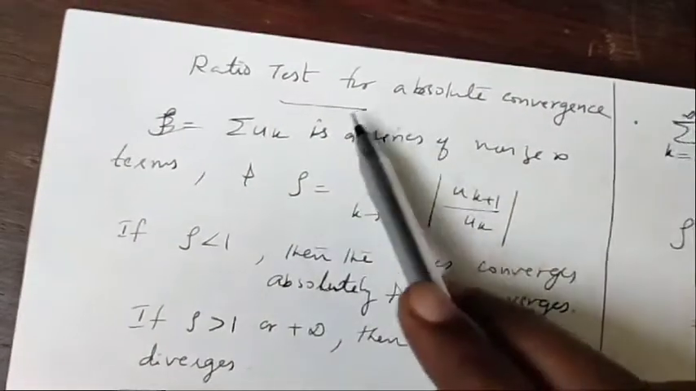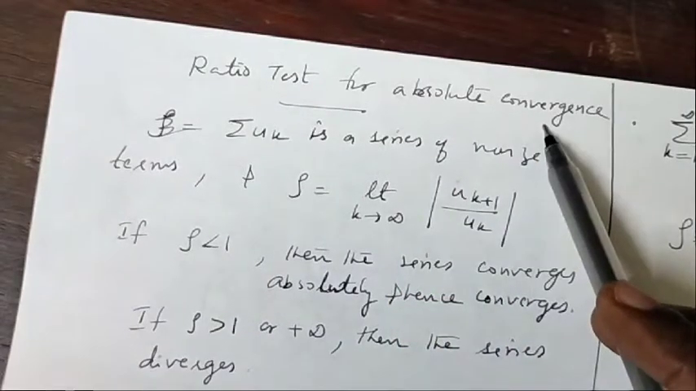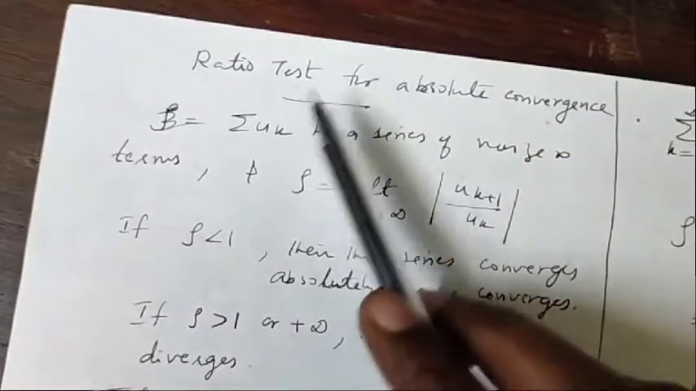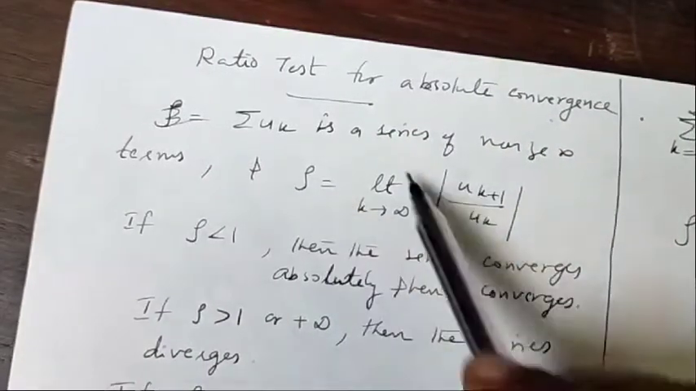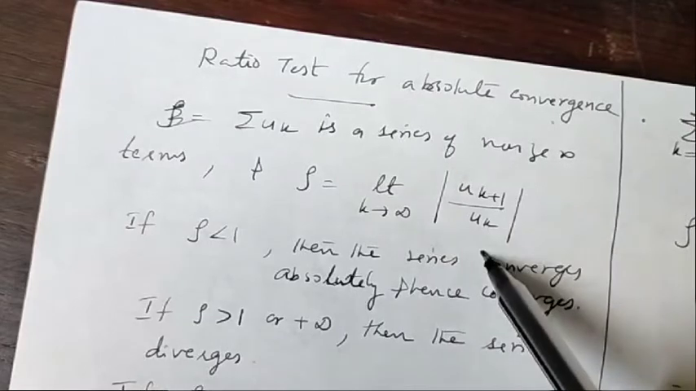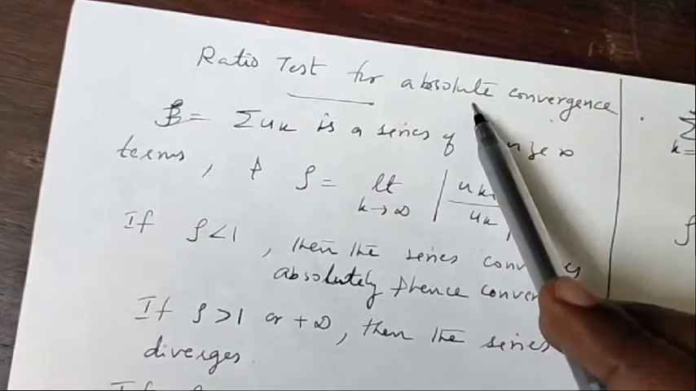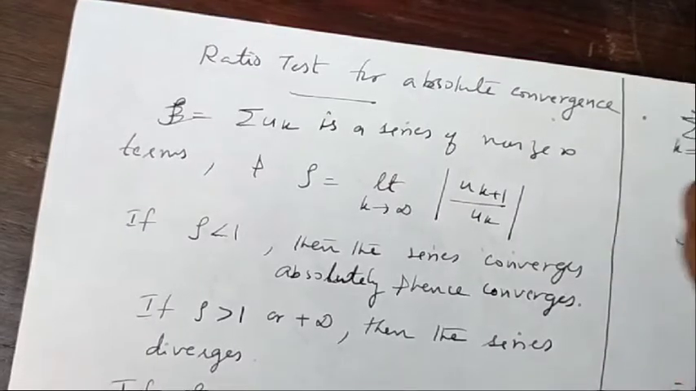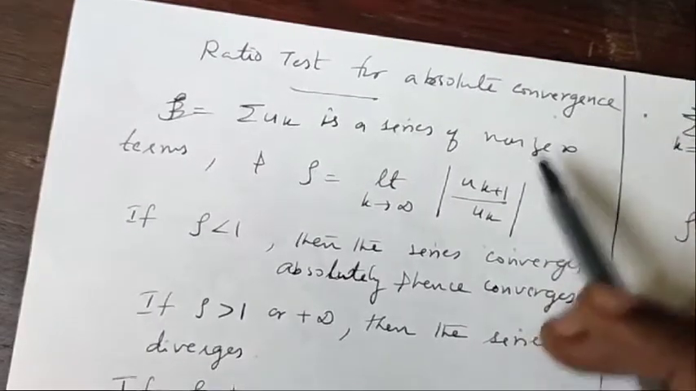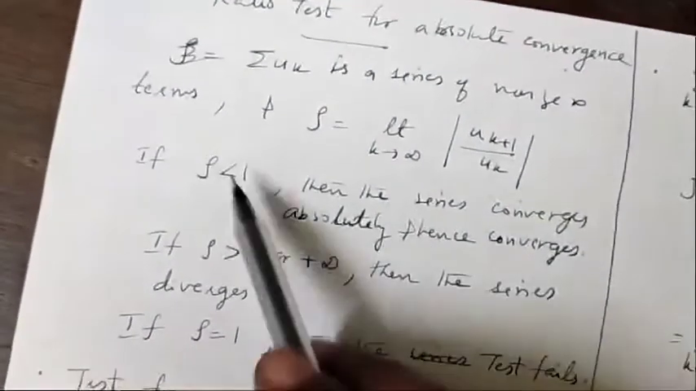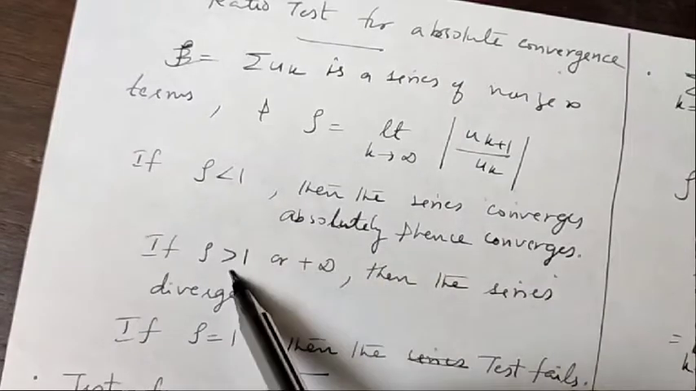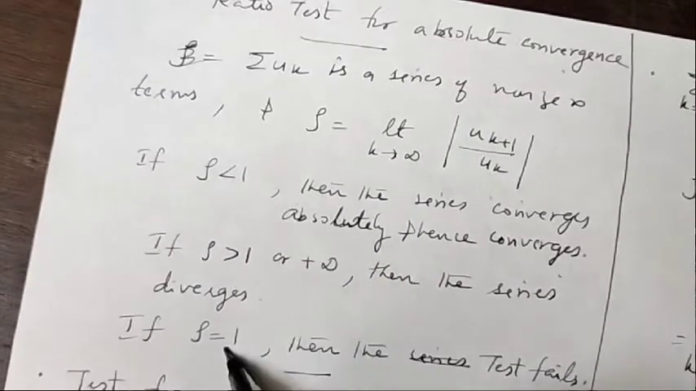Next one, ratio test for absolute convergence. Another method to find absolute convergence is the ratio test. We already know the ratio test: limit k tends to infinity of uk plus 1 by uk. But here, for absolute convergence, find the absolute values. The same ratio test is applied for the series of positive terms. If rho is less than 1, the series converges absolutely and hence converges. If rho is greater than 1 or plus infinity, it diverges. If rho is equal to 1, the test fails.